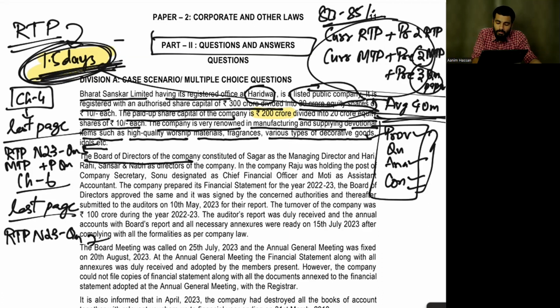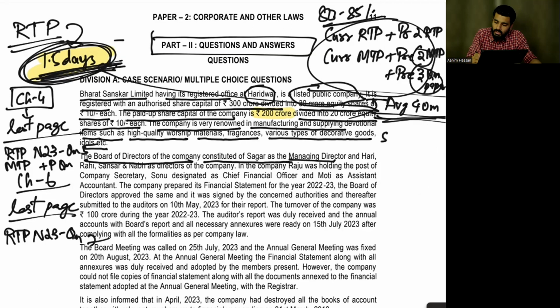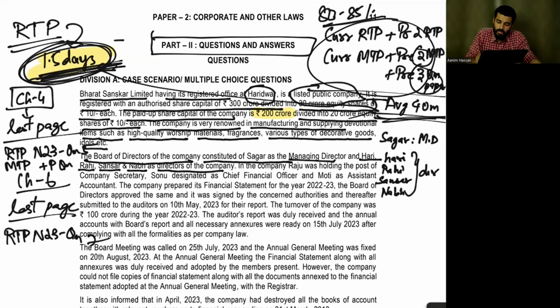The board of directors of the company is constituted of Sagar as managing director. So Sagar is the MD, and Hari, Rahi, Sansar, Nabi as directors of the company. Hari, Rahi, Sansar, and Nabi. Who are they? They are the directors of the company.